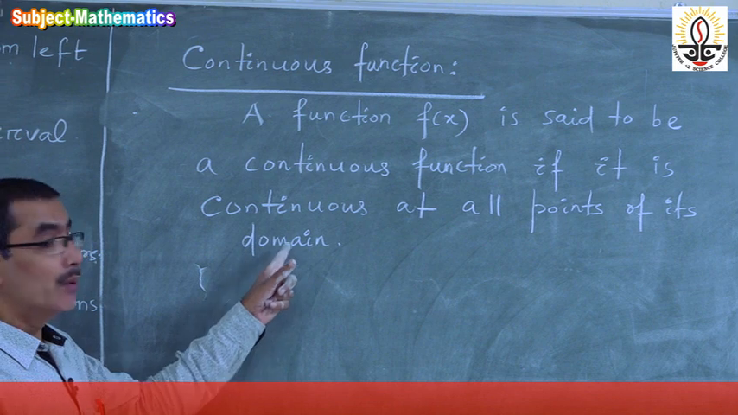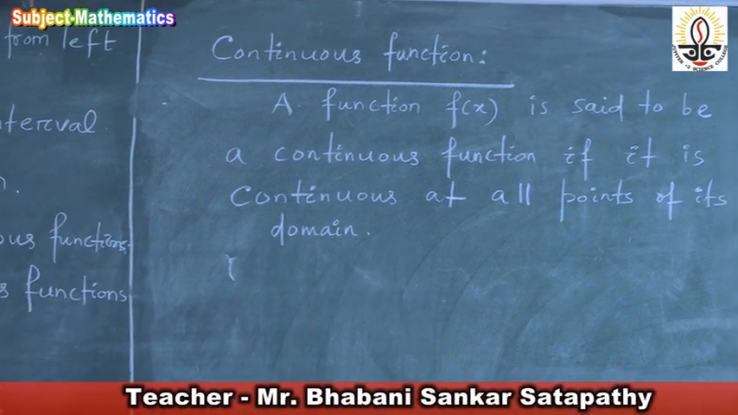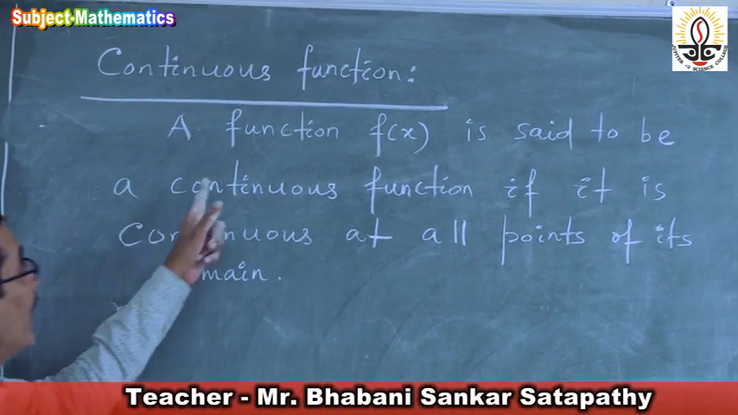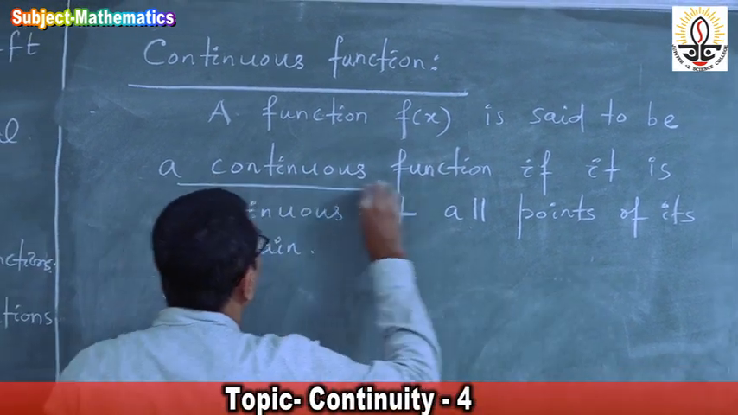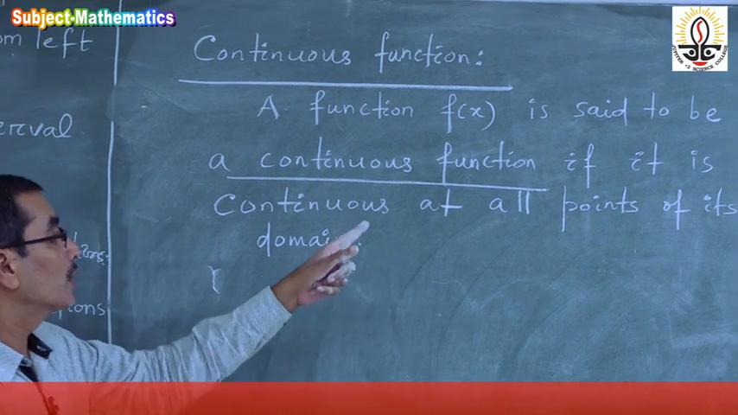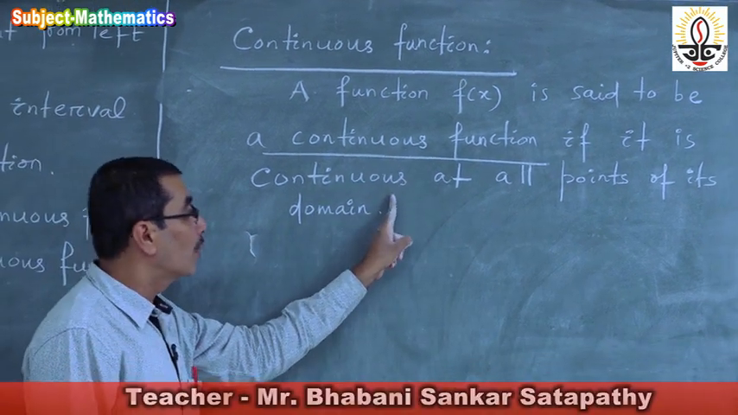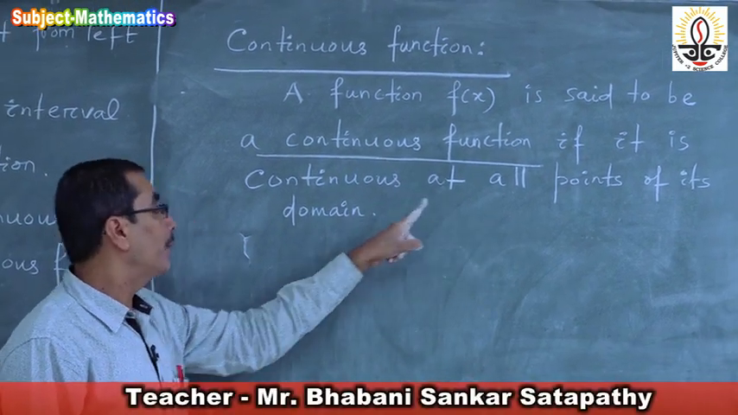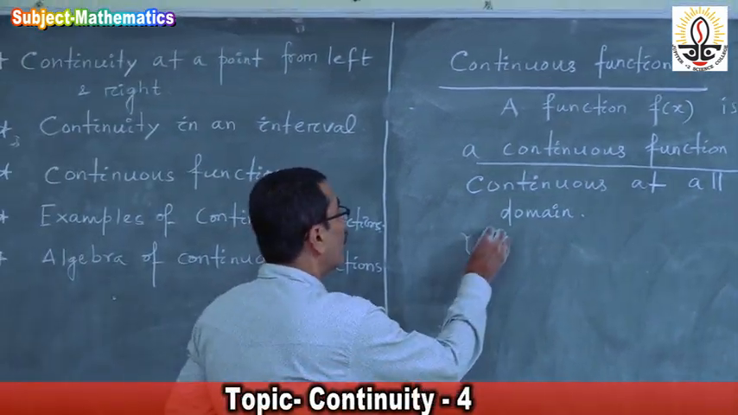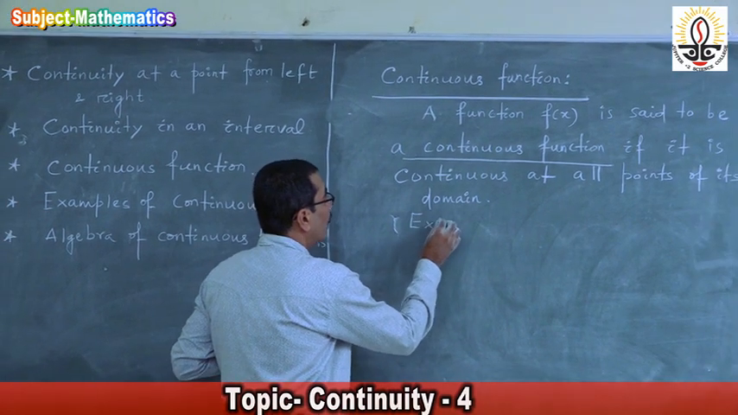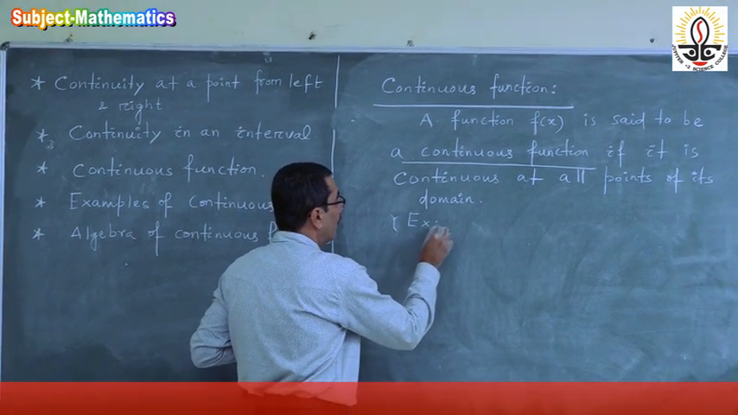If it is continuous at all points of its domain. So when a function is said to be a continuous function, a function f of x is said to be a continuous function if it is continuous at all points of its domain. So let us give the examples of continuous functions.